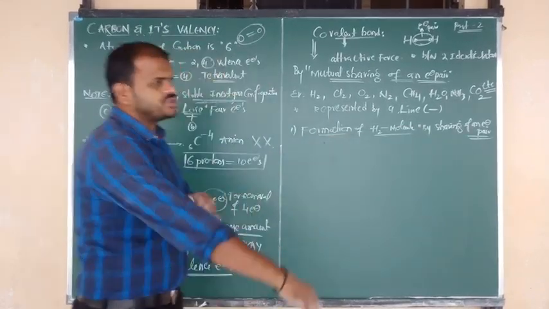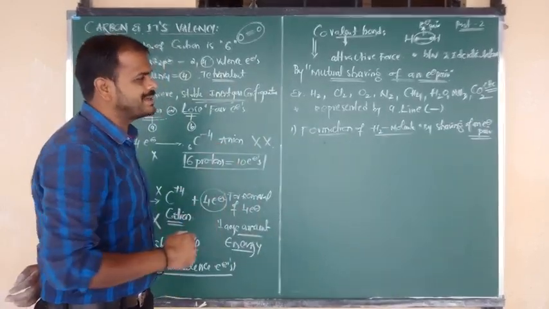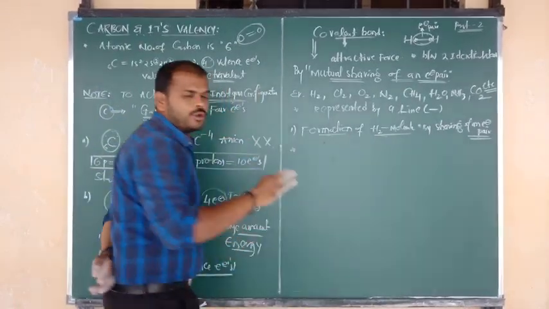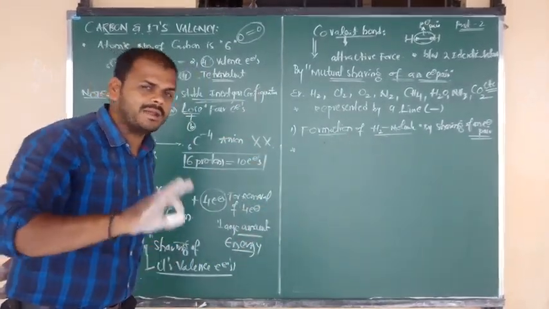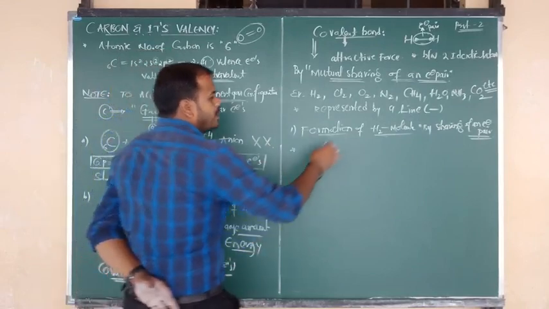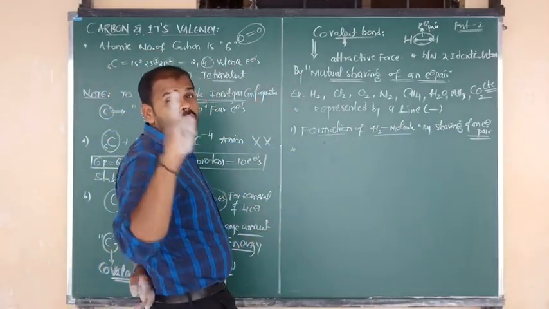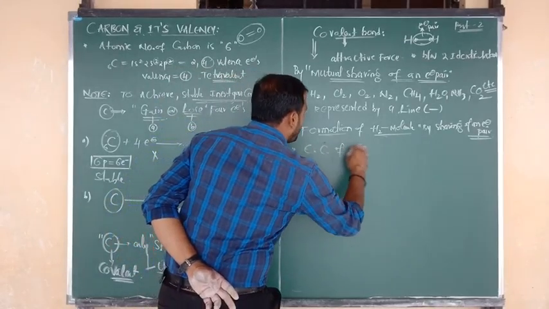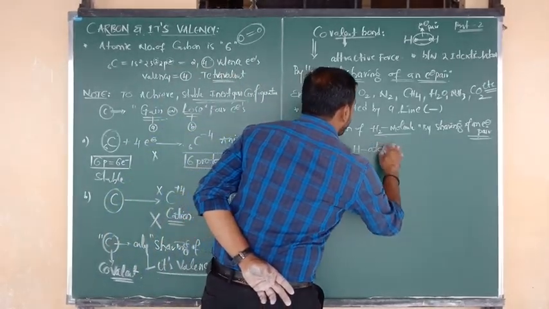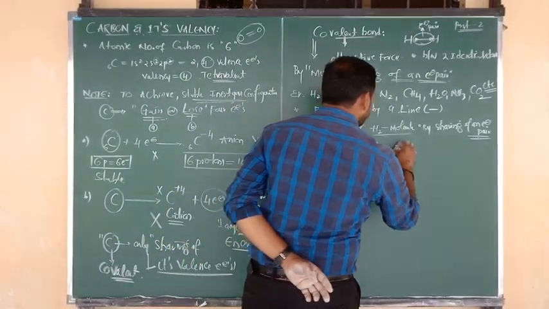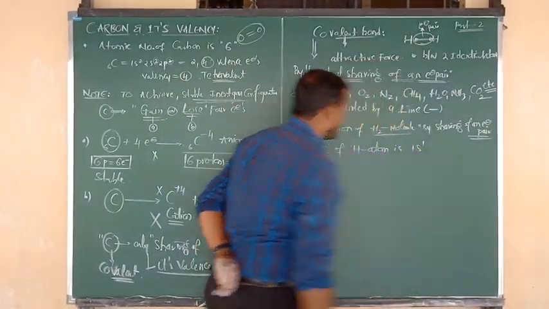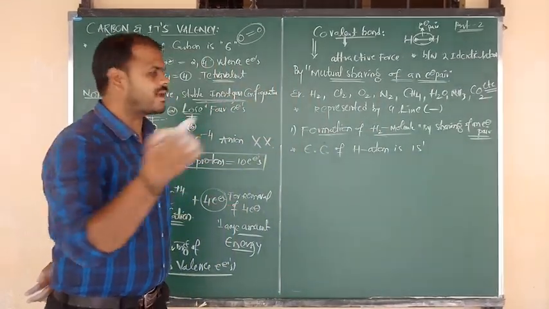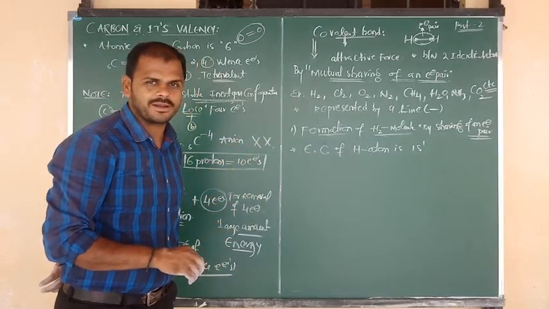So now formation of H2 molecule, I am going to tell you by the concept, which is nothing but sharing of an electron pair. In that we have to write 2 to 3 points and explain. Let me consider the first point. In H2 molecule, how many atoms are there? 2 H atoms are there. So first of all I am going to write the electronic configuration of hydrogen atom, which is 1s1, because one electron is distributed in the 1s orbital.